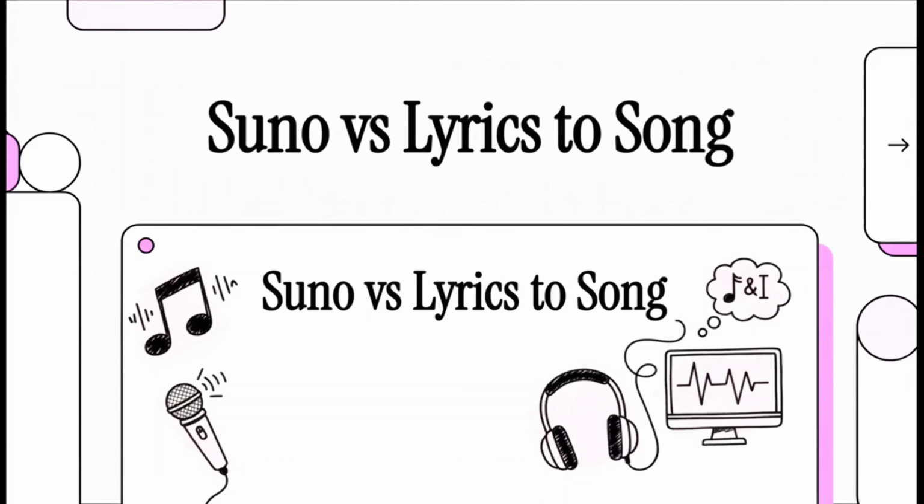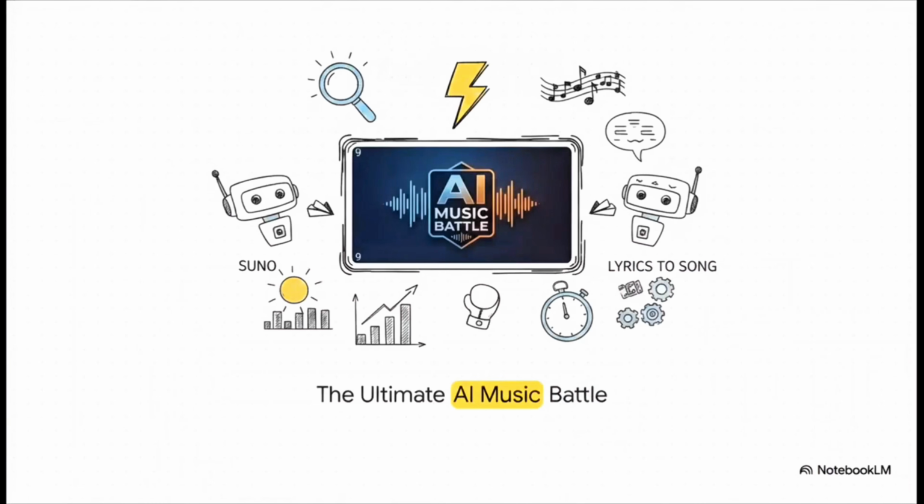Today, we're diving straight into a definitive, data-backed showdown between two absolute titans in the AI music generation space, Suno and Lyrics to Song. If you're a creator sitting there wondering which platform actually delivers the best results, you're in the right place. We're looking at the hard numbers, the features, and the actual output to give you total clarity. The stage is officially set. It's Suno versus Lyrics to Song. No fluff, no guesswork here. We're relying strictly on documented performance metrics to see exactly how these engines hold up under pressure.